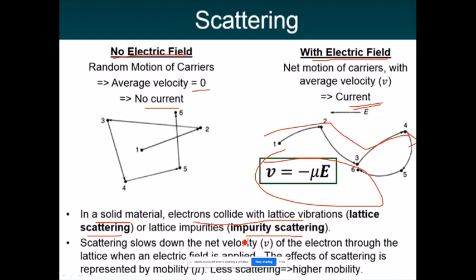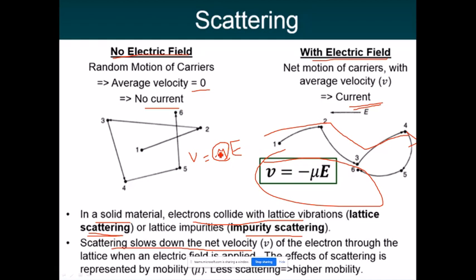And we have one more type, that is impurity scattering. And what is the scattering actually doing? Scattering is nothing but random movement, and it tries to slow down the velocity. And if the velocity is reducing, why does it reduce? We know that velocity is nothing but mu into E. E is the electric field, which will be constant for a particular voltage. So if the scattering is high, the mu will be reduced, the mobility of the electrons or the carriers will be reduced.